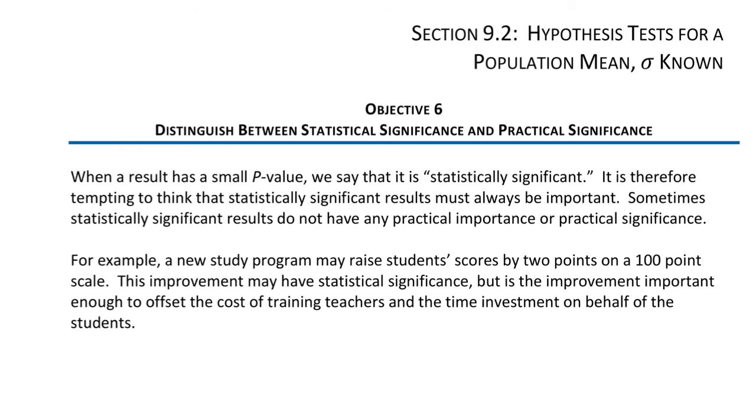For example, a new study program may raise student scores by 2 points on a 100-point scale. This improvement may be statistically significant, but is the improvement important enough to offset the cost of training teachers and the time investment on behalf of the students? In summary, when a result is statistically significant, we can only conclude that the true value of the parameter is different from the value specified by the null hypothesis. We cannot conclude that the difference is large enough to be important.